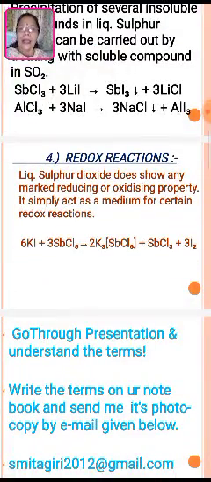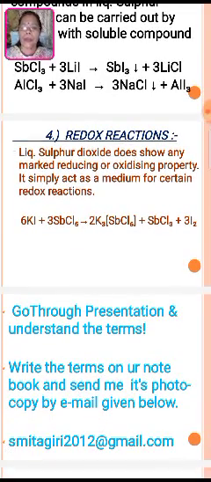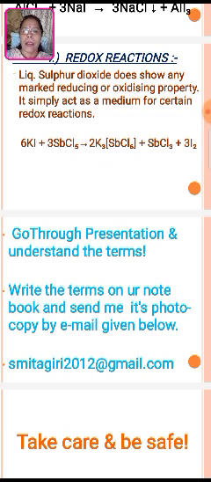Now the redox reaction, that is reduction which is carried along with oxidation. Liquid sulfur dioxide does not show any marked reducing or oxidizing property. It simply acts as a medium for certain redox reactions. The example is given on the screen. See, 6 molecules of KI plus 3 molecules of SbCl5, there is the formation of 3 K3SbCl6 plus SbCl3 plus 3 I2. So the iodine molecule is liberated.